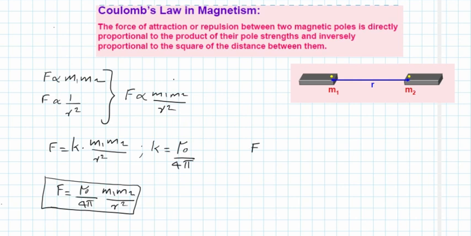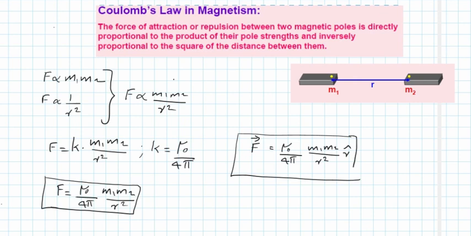But we know that the force is a vector. Therefore the vector form of this equation is vector F is equal to mu 0 by 4 pi into M1 M2 by R square, multiplied by a unit vector R, so that the RHS is made a vector. So this is the vector form of the Coulomb force in magnetism.